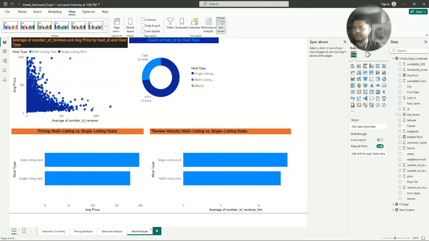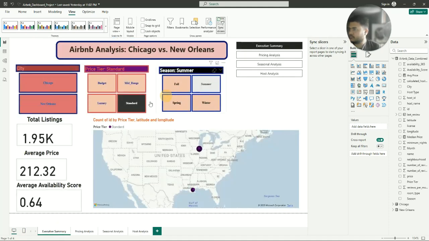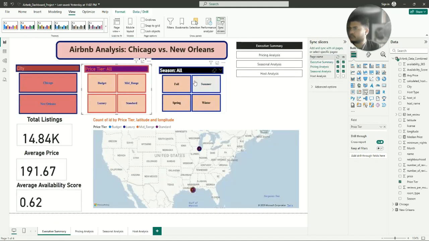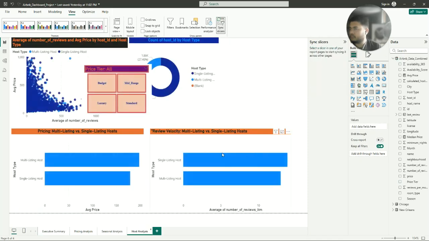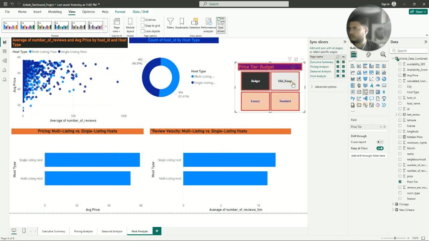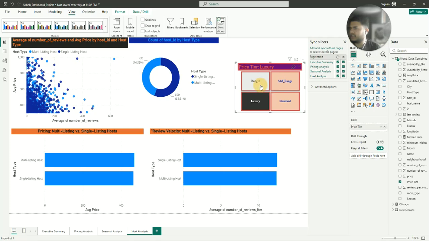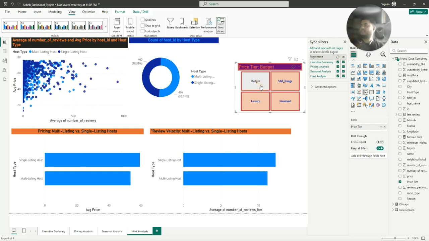Now, if we go to, so this is our host analysis page. We can see here how the ratings have changed, how the analysis is showing us.